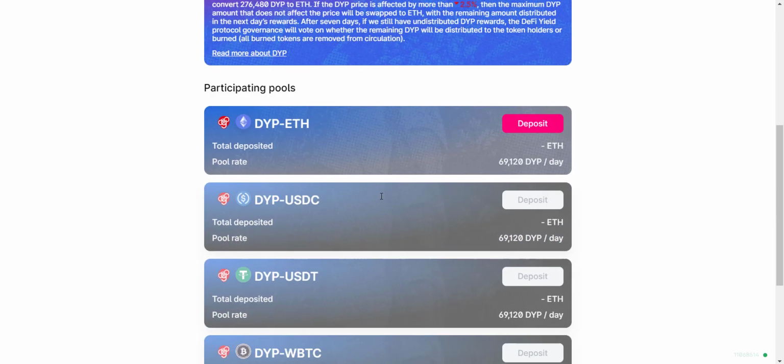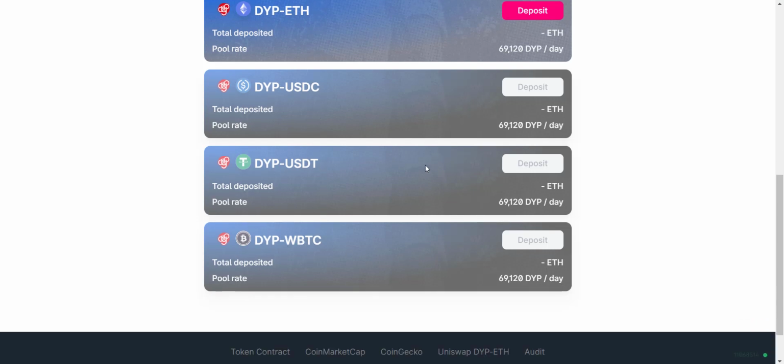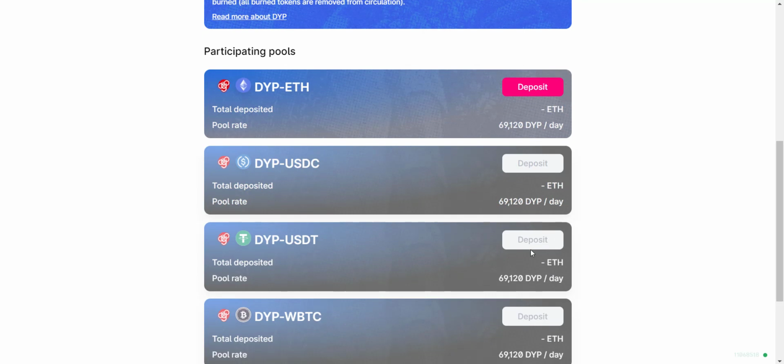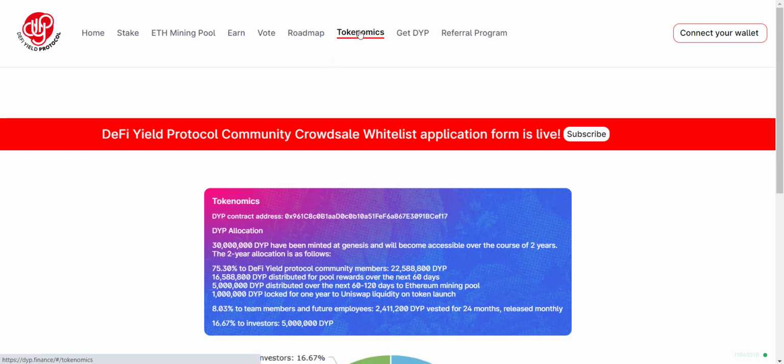If you scroll down, here you will get the participating pools. Here you will get different pools like DYP ETH, DYP USDC, DYP USDT and DYP WBTC. And in all the pools the rate will be 69120 DYP per day. So this is how the staking will work. And then if you talk about the tokenomics, here you will get that.